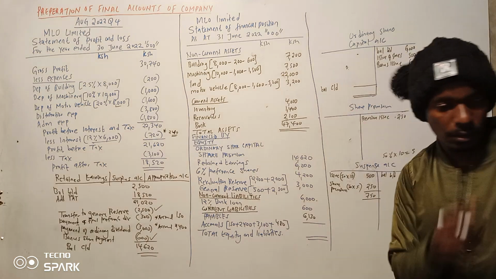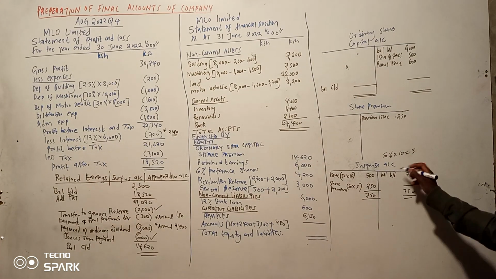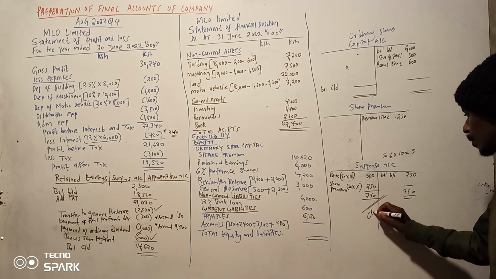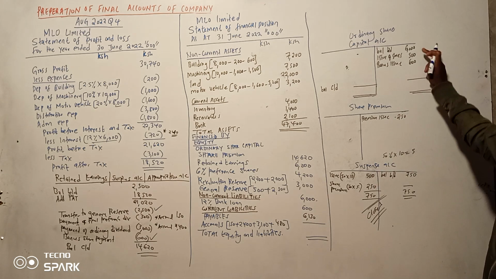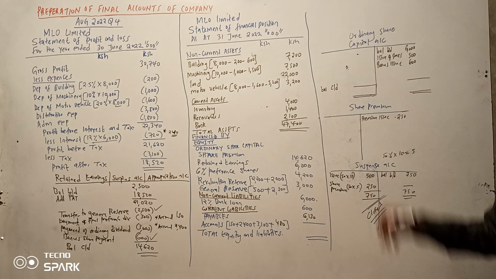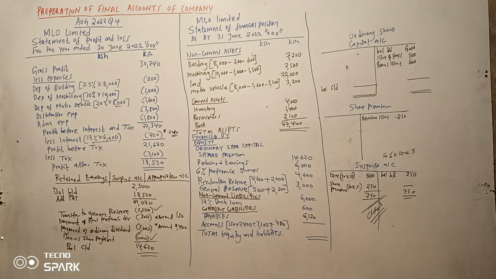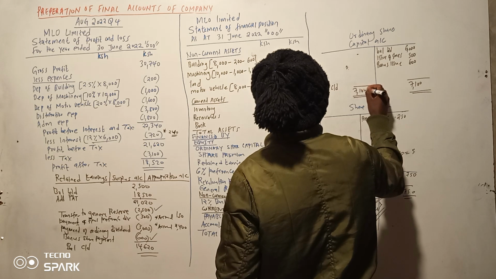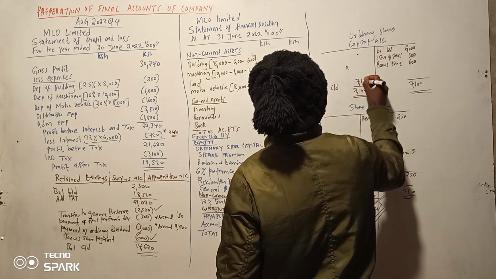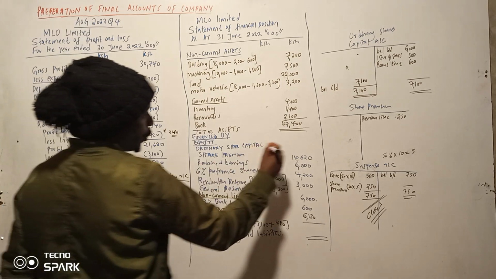So let's find the balance at the end. This account has been closed. So you write there: this one has been closed. So there is no suspense account now. We know this amount of 500 goes there and this profit goes to share premium. So that one has been closed. So to add together, it will be 6000 plus 5000 plus 600. So 7100. So here it means 7100. Meaning the balance at the end is 7100. There you are. Then you put it there.